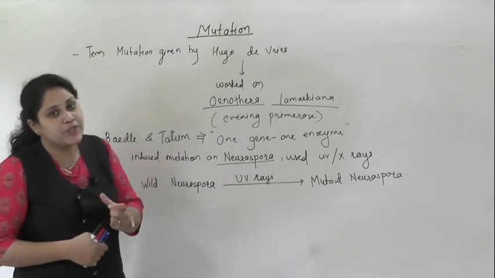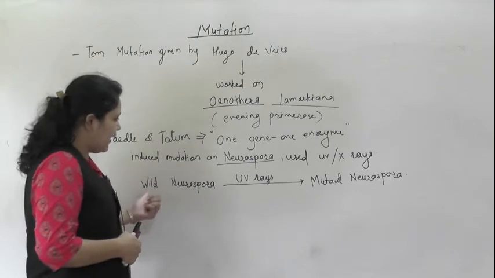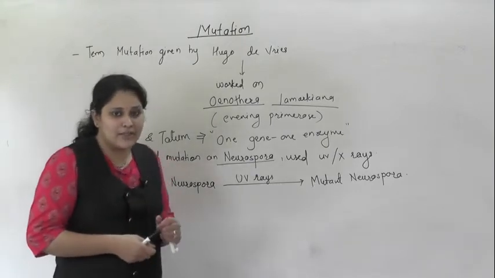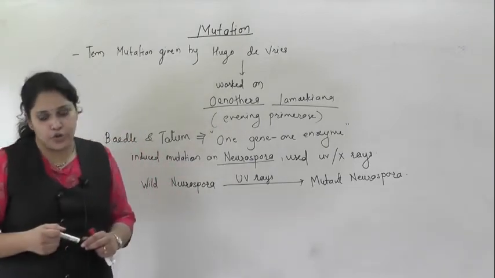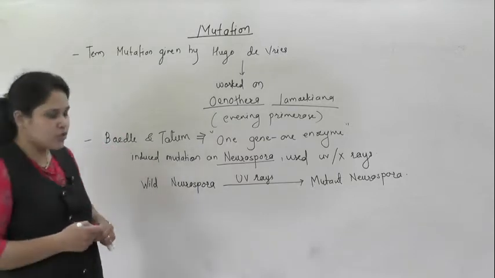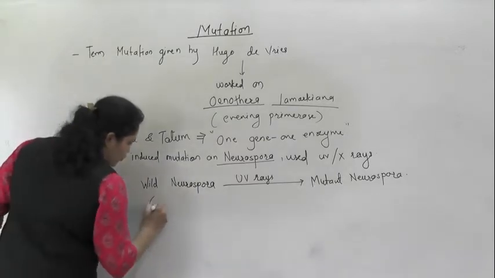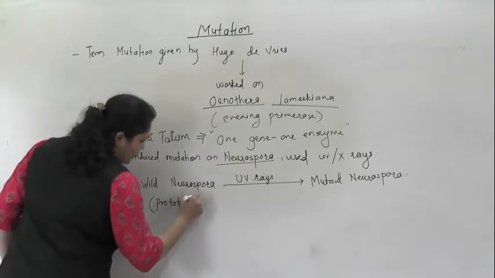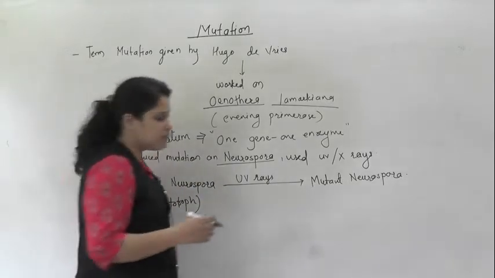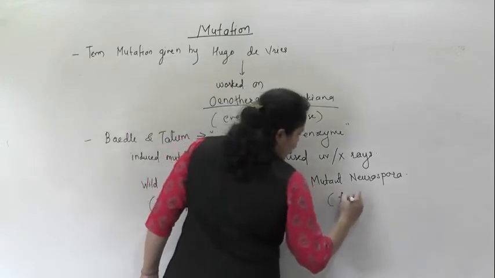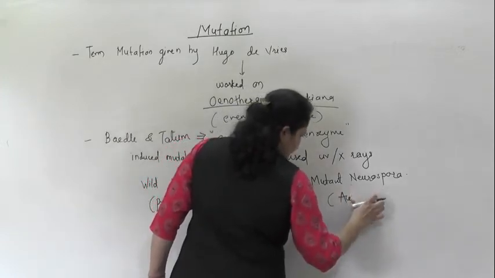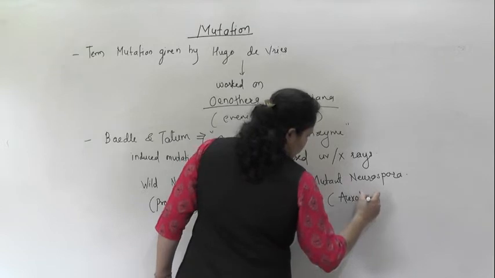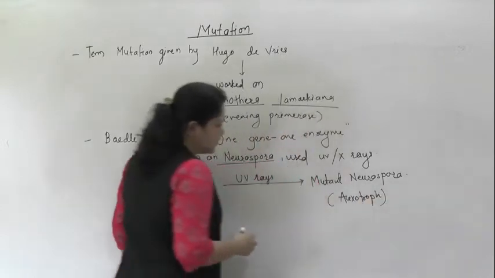Now what type of changes did they observe? The wild Neurospora they called a prototroph, and the mutant Neurospora they called an auxotroph.